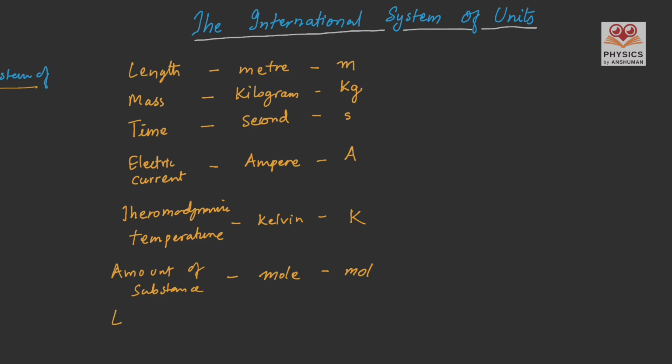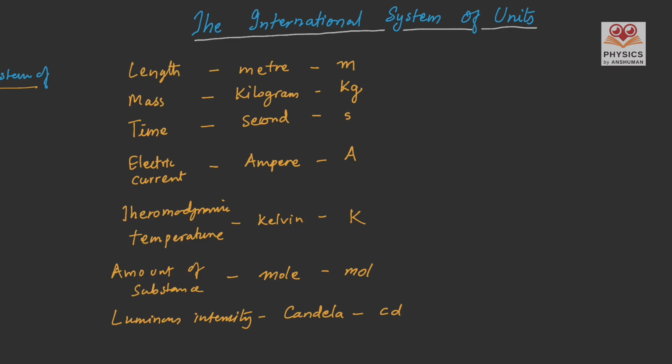And the seventh one is luminous intensity, and it is the amount of light, and we measure this in a unit called candela, very much related to candle, and the symbol is CD. We really don't need to mug up or cram up the definitions of these physical quantities or the units, but we just need to understand these quantities. In your book there is a list. In reference books you can go for a list. So you just have to go through the definition a couple of times just to understand it.